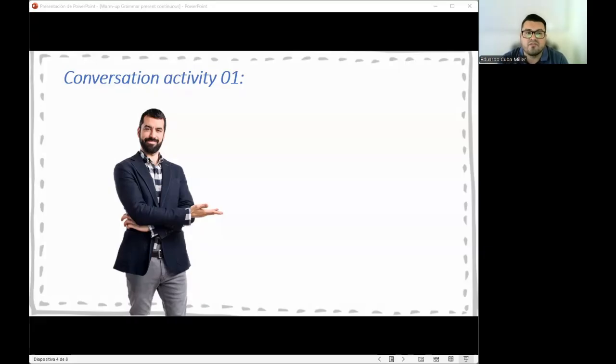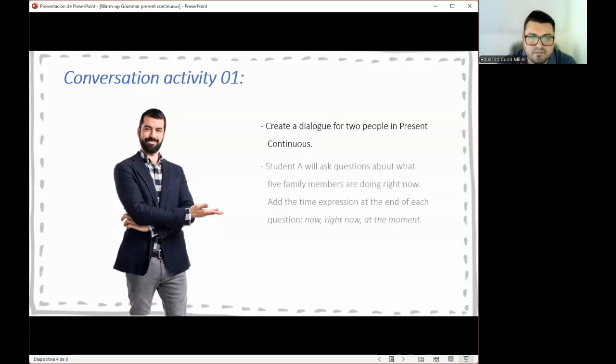Now, guys, we have our first conversation activity. You are going to get into pairs for this activity. Please follow the instructions. Create a dialogue for 2 people in present continuous. You are going to work in pairs. Student A will ask questions about what 5 family members are doing right now. Add the time expression at the end of each question. It can be now, right now, or at the moment. Student B will answer the questions.